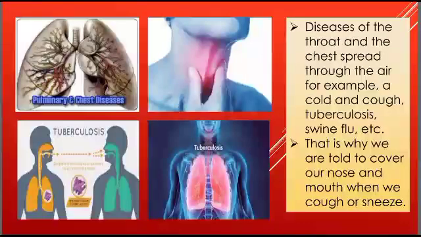So, diseases of the throat and the chest spread through the air. Throat diseases, what will they be? You may have cough, you may have cold, and tuberculosis. Again, tuberculosis is an illness or disease that is passed on from one person to another person, or we can say that it is transmitted from one to another. In this also, the person may have cold, then cough, and slowly and gradually it reaches more, and after that a person may start having fever, and it has different stages.